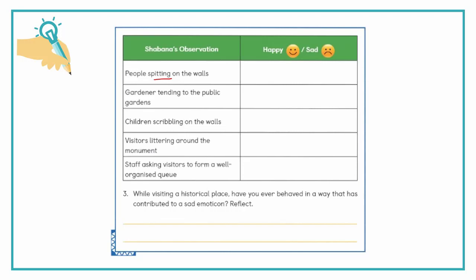Children scribbling on the walls. Visitors littering around the monument. Staff asking visitors to form a well-organized queue. Gardener tending to the public garden. That is a public garden. Tending means this, you can take positively only.